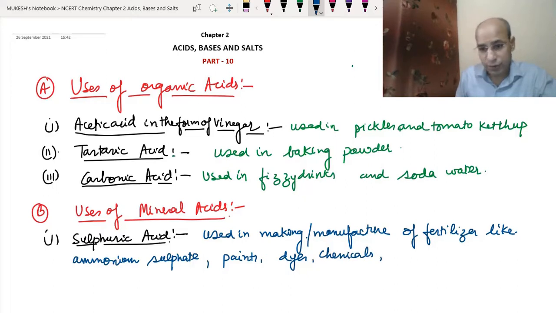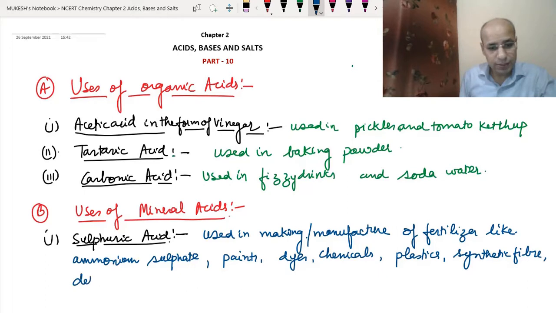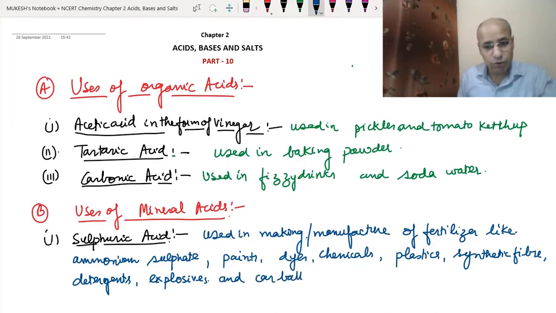It is used in different chemicals, and in making different plastics. Sulfuric acid is used in synthetic fibers, like in the treatment of wool, and in detergents. There are so many detergents in whose manufacture sulfuric acid is used. Different kinds of explosives are also made from sulfuric acid, and car batteries which are not dry.